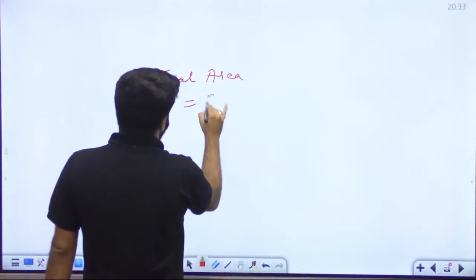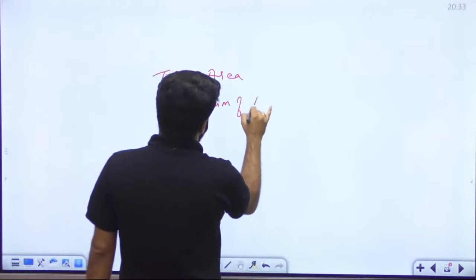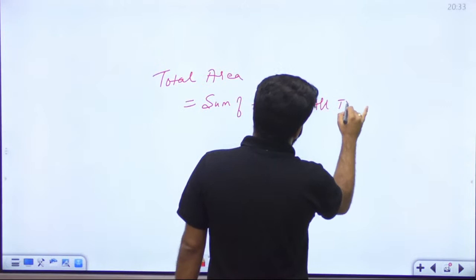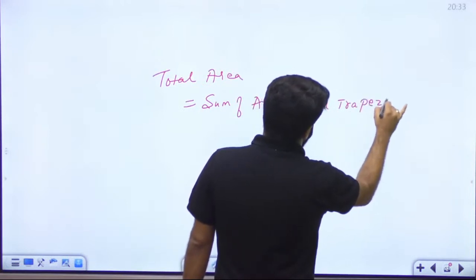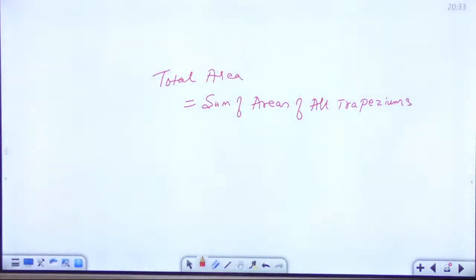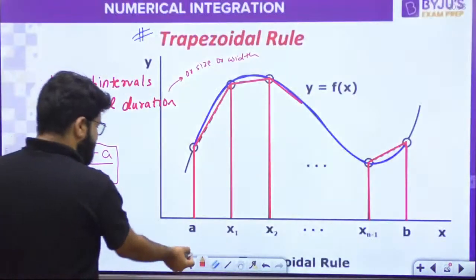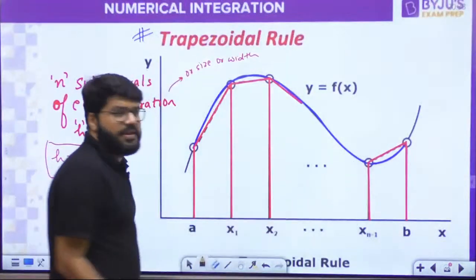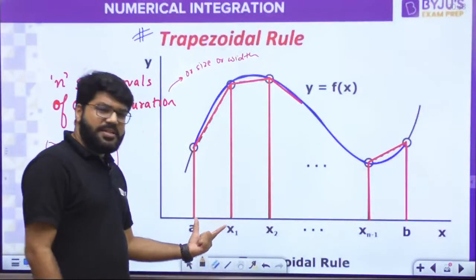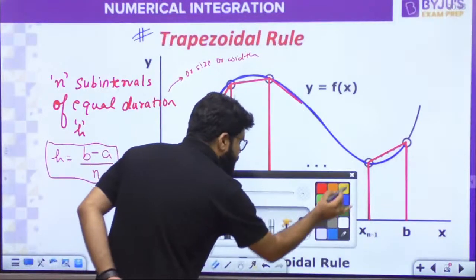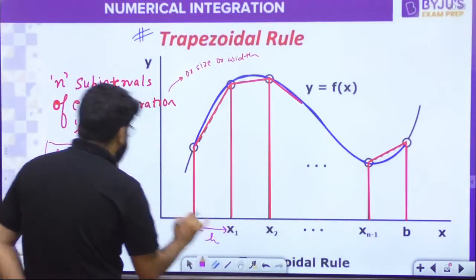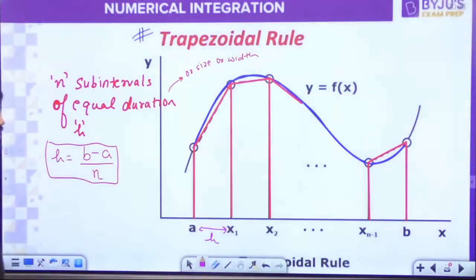So what is the total area then? It is the sum of areas of all trapeziums. Correct. What is the area of the first trapezium? There is no need to derive, let's just look at the final formula. I hope everyone knows the area of a trapezium. What is the base of every trapezium? The distance between the parallel sides, this is h, that is the subinterval size.